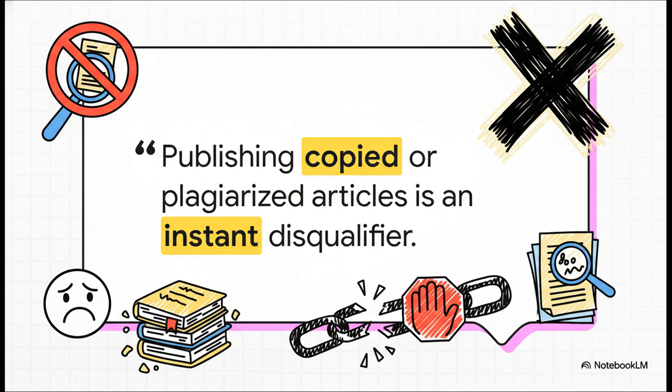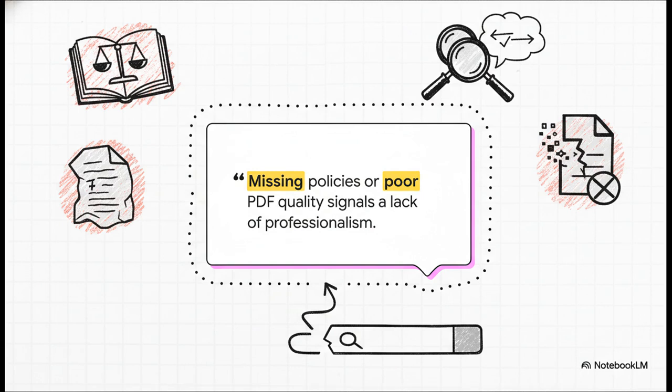This next one should be obvious, but you'd be surprised. Publishing plagiarized work is an instant disqualifier, no questions asked. Academic publishing is all about creating original knowledge. Plagiarism won't just get you rejected, it will permanently damage your journal's reputation. And finally, we come full circle, right back to where we started. All those foundational things we talked about, the ethics policies, the peer review process, they really, really matter. Missing these, or just having sloppy, poorly formatted PDFs, shows a lack of professionalism that will get you rejected.